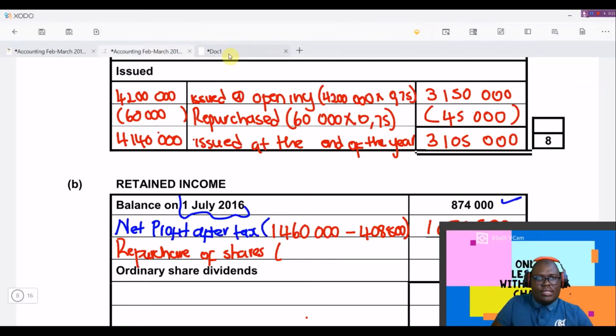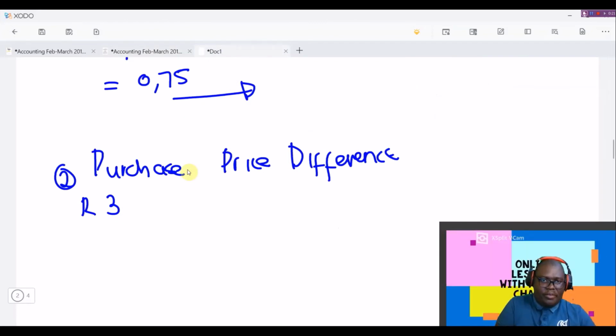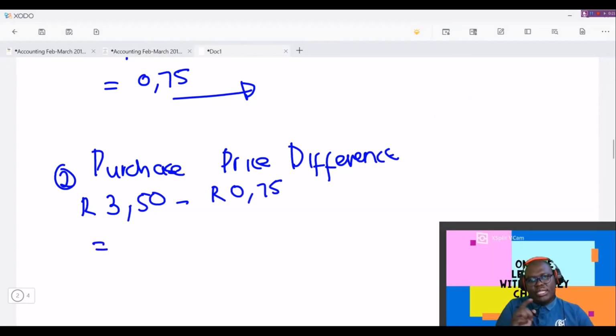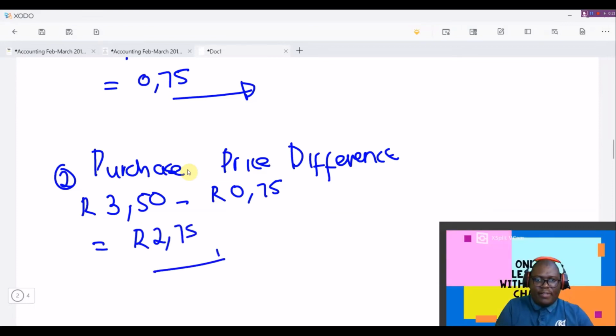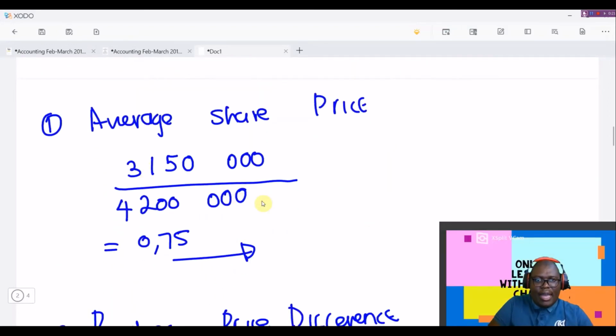So what we're going to do is we say 3 rand 50, 3.50 minus R0.75, so that we can get the difference between the two. So 3.50 minus 0.75 is equal to R2.75.